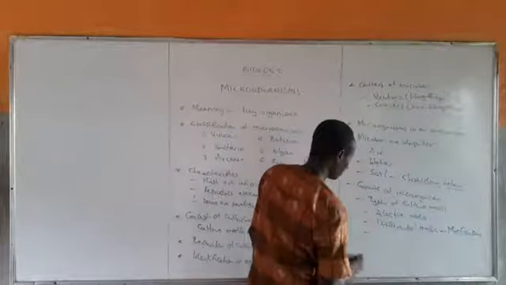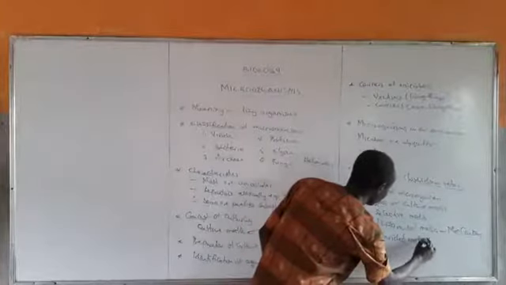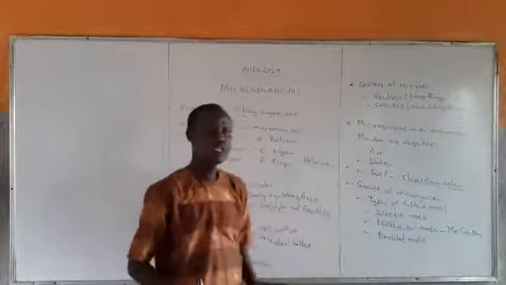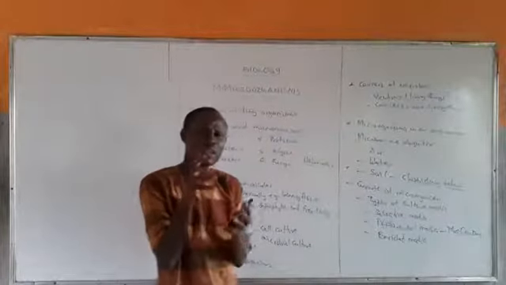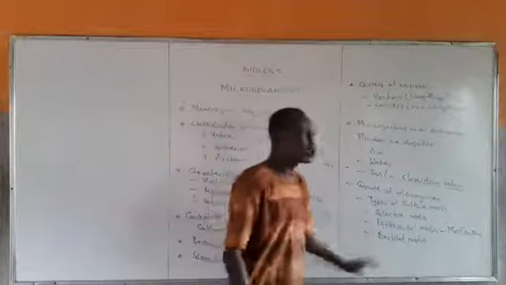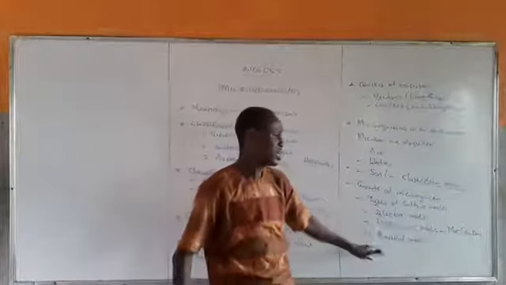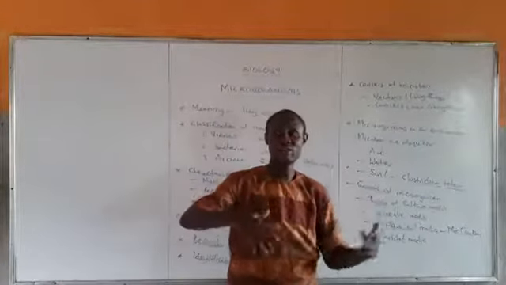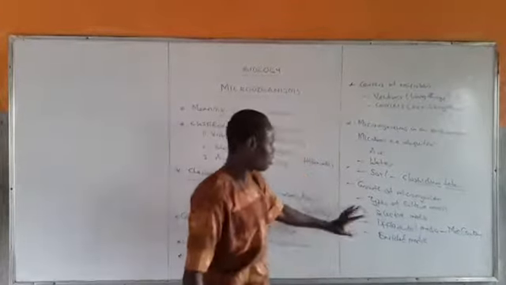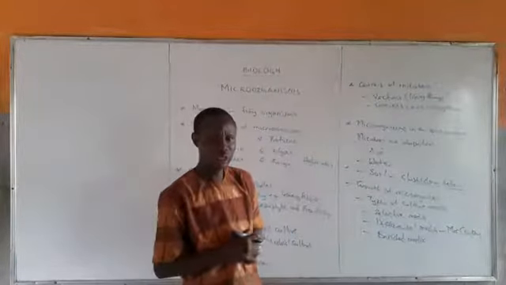Now, here you can also have what is called enriched media. What is the meaning of enriched media? The enriched media usually enables organisms of interest to grow faster than others. This one contains nutrients that facilitate the growth of the desired organisms faster than the other ones. An example is blood agar, which is used to grow certain organisms. So we have different types of culture media that can be used to grow organisms in our various laboratories.